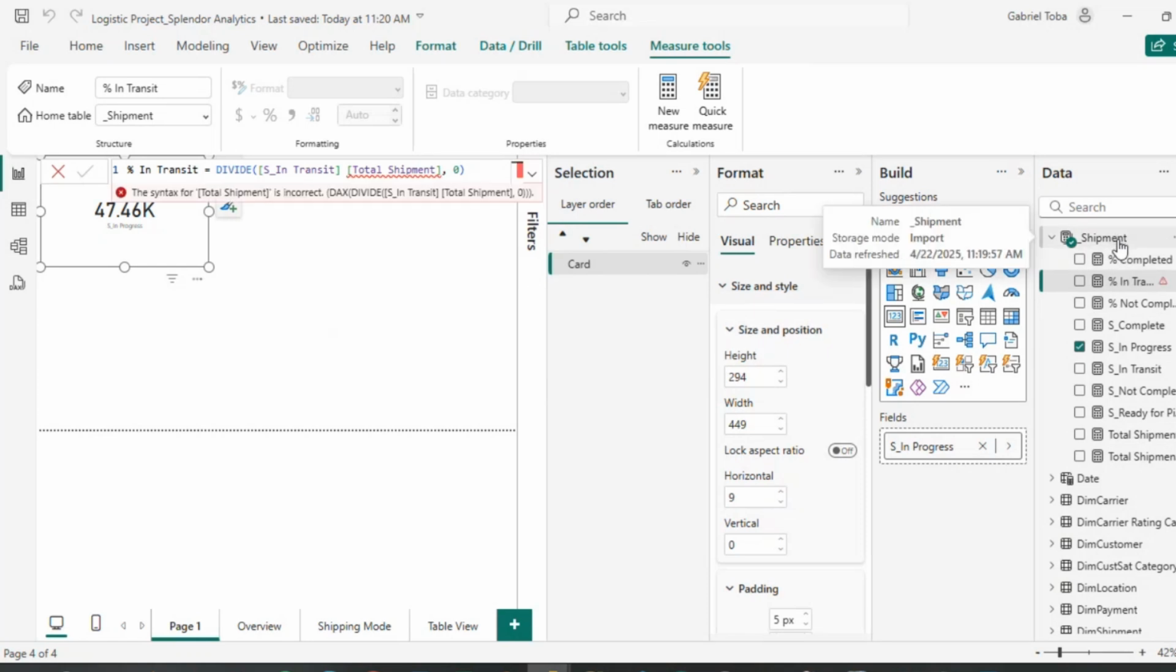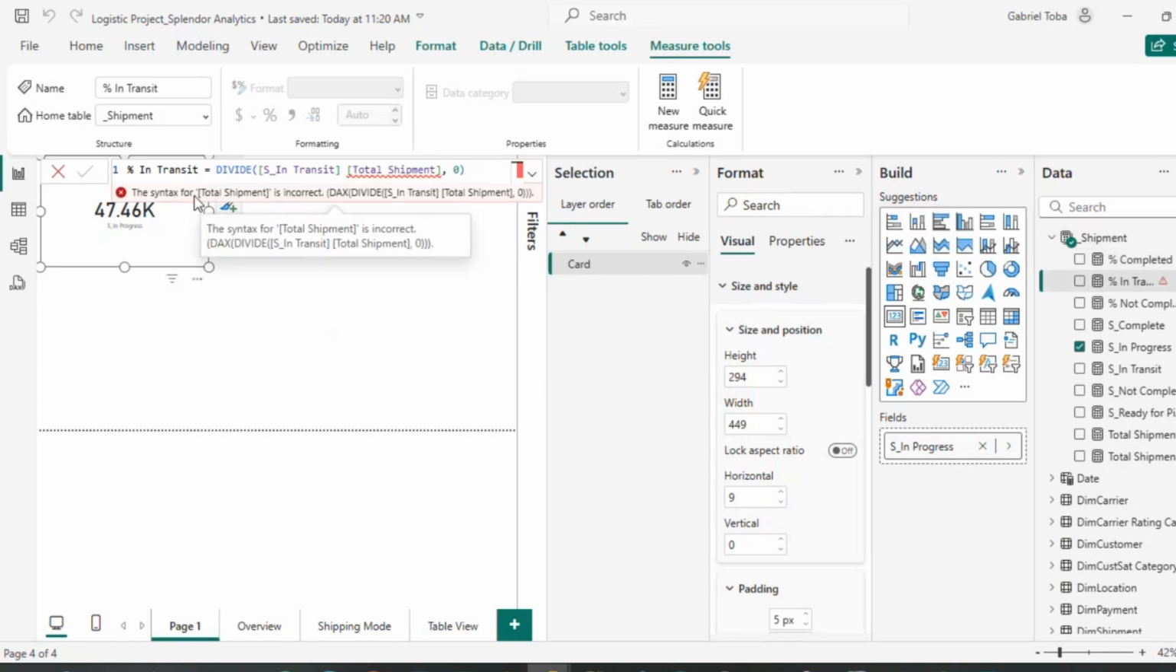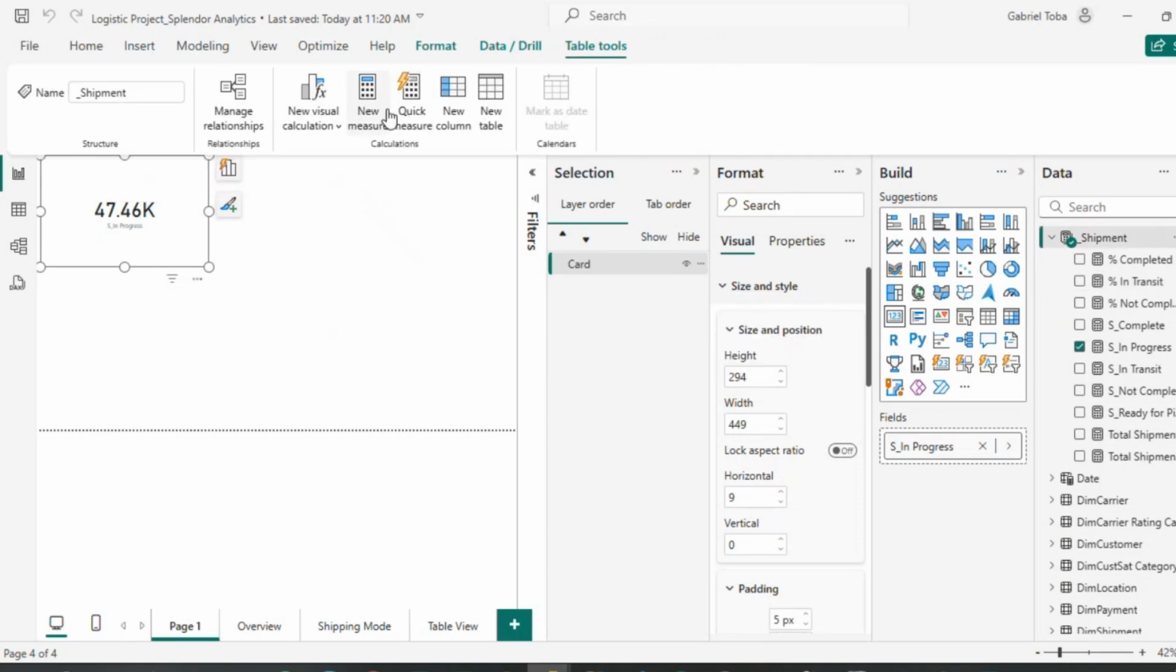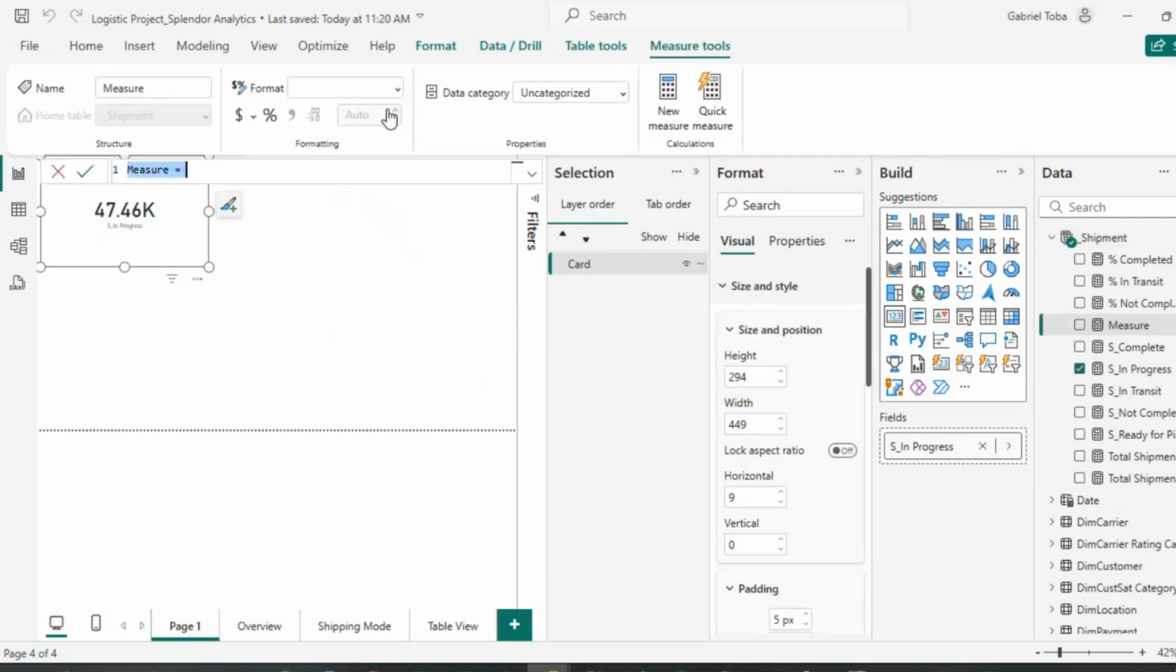We have one more. I think there's a problem here. The syntax for total shipment is incorrect. Oh, sorry, there should be a comma here. Let's revert that. Okay, so new measure, and this time around it's not done, completed, ready for pickup. So I'm going to do ready for pickup, and I'm going to call this percentage ready for pickup.